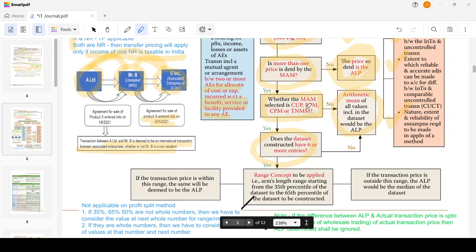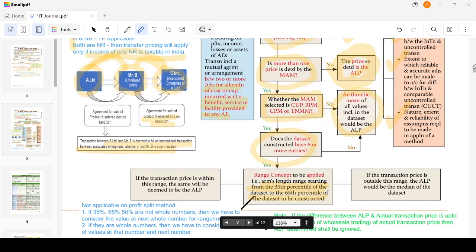Then you have to use the range concept. If it says no, then you have to go with arithmetic mean. Whenever the arm's length price values so determined are less than 6, then you can use the arithmetic mean, the simple one. If it is more than 6, you have multiple arm's length prices, then you have to use the range concept. The arm's length price range is to be constructed starting from the 35th percentile of the dataset to the 65th percentile of the dataset. Okay, 35th percentile to 65th percentile.